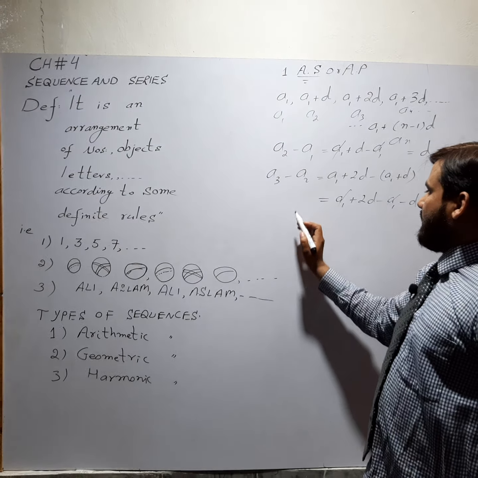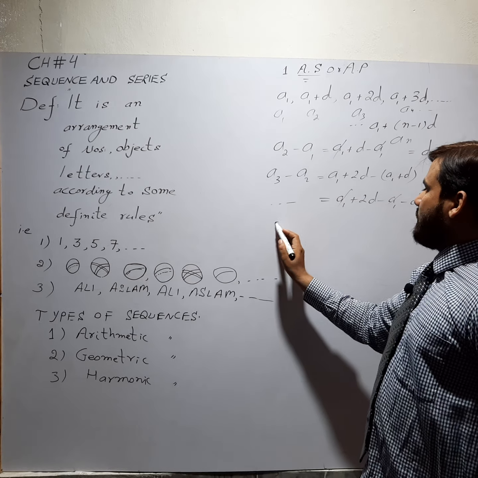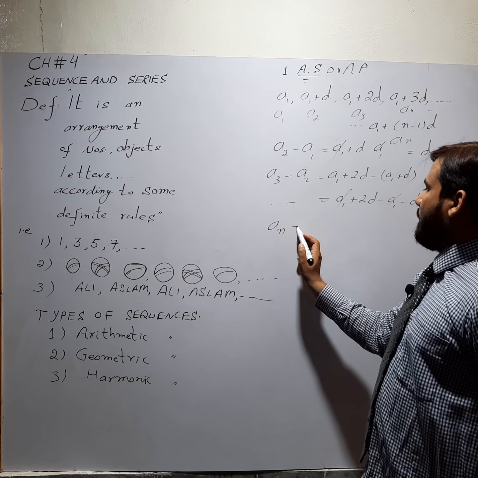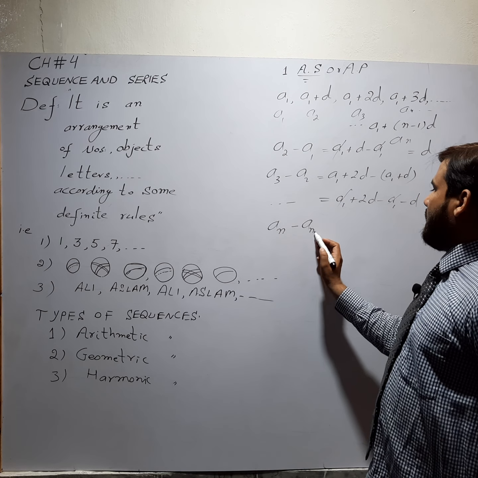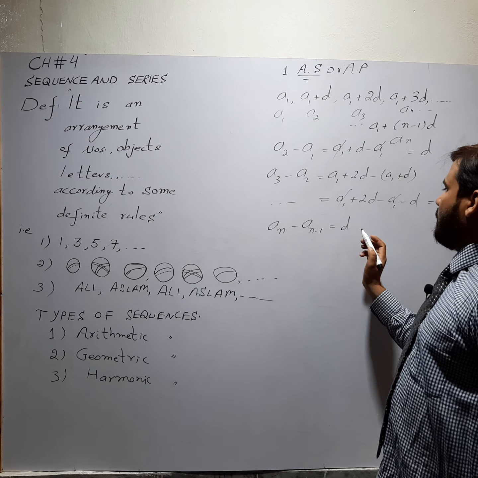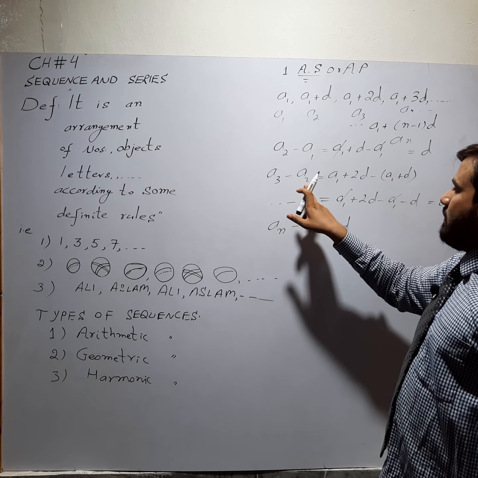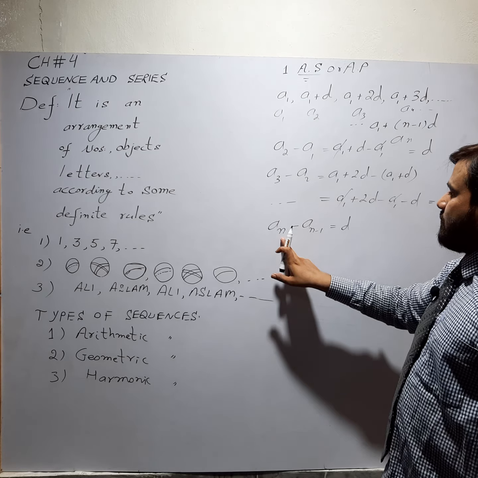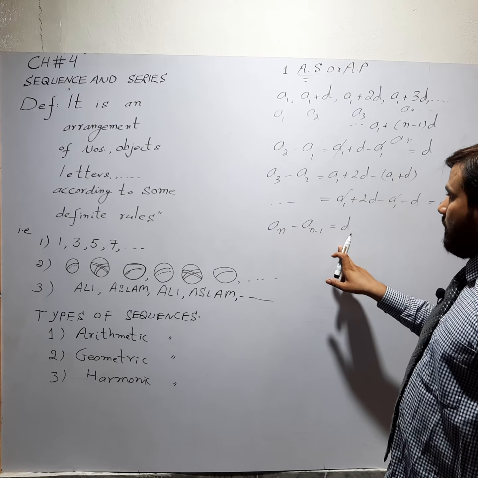In general it is defined as an minus a(n minus 1) equal to D.